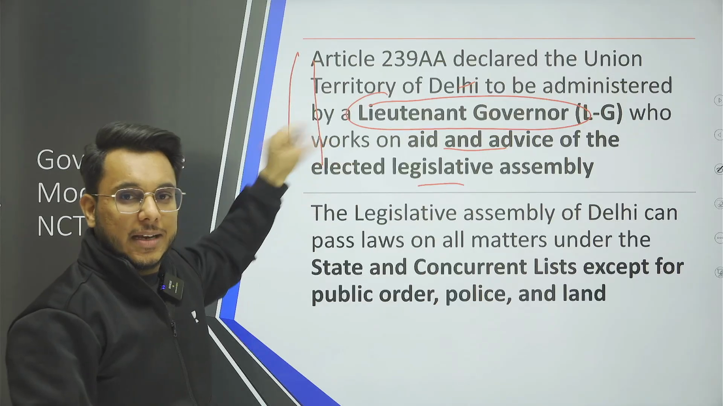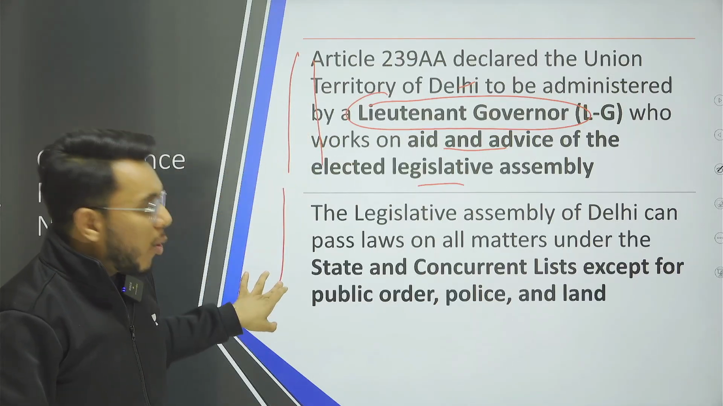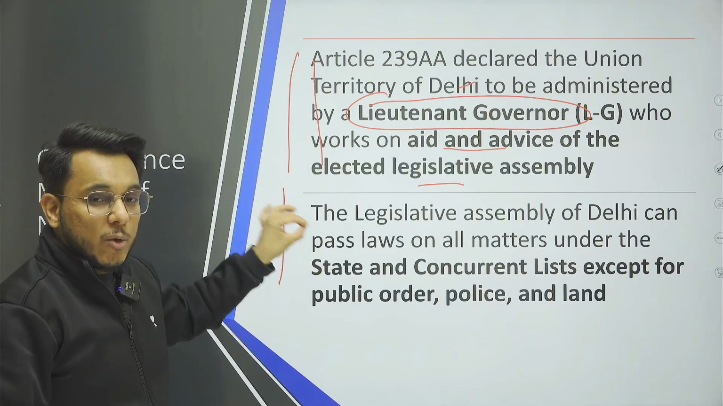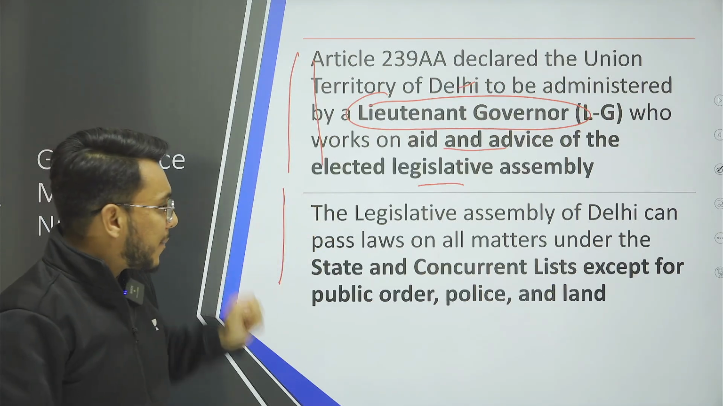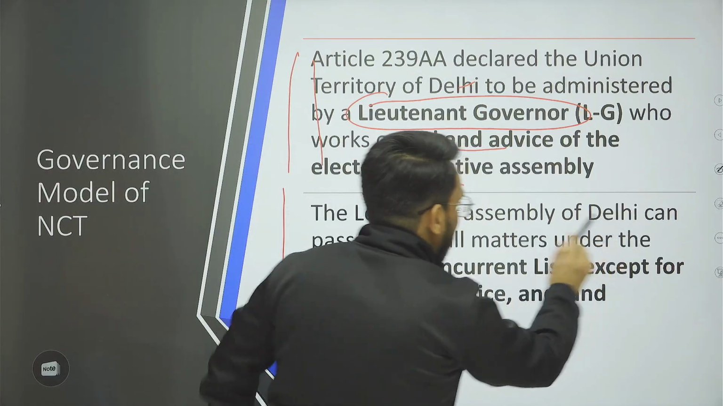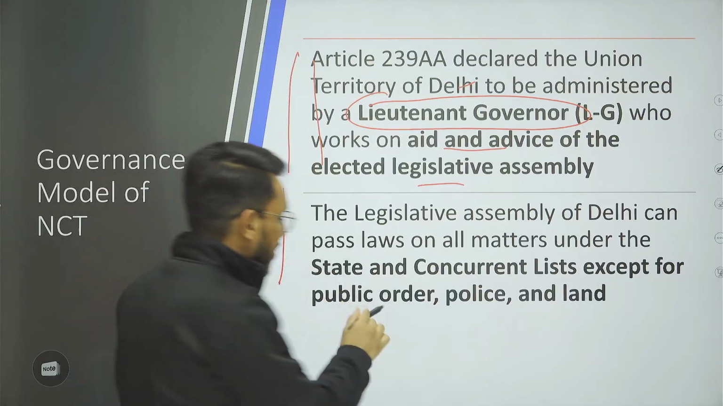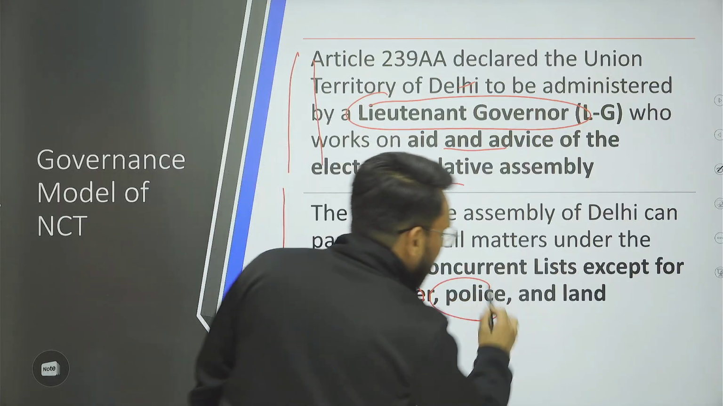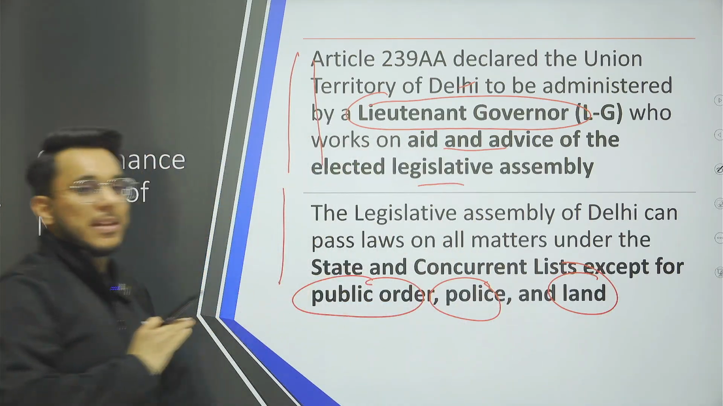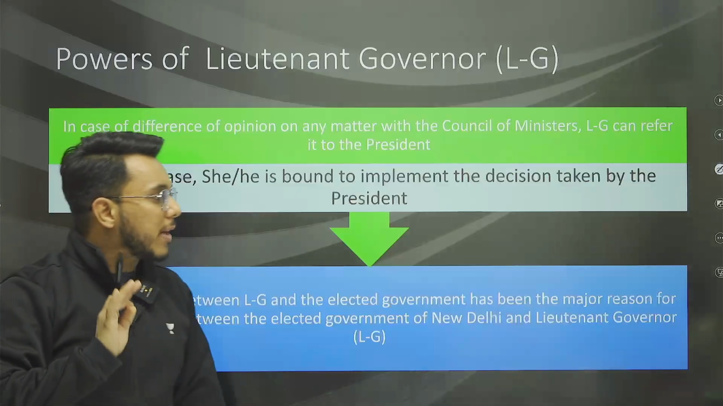This is clearly provided in Article 239AA. Moreover, one more important thing to keep in mind before moving on is that the Legislative Assembly of Delhi can make laws on all the subjects of the state list except three: public order, police and land. Except these three, they can make laws on all the subjects.